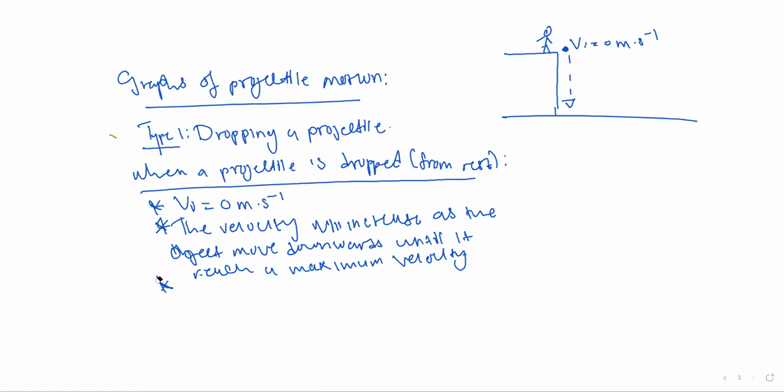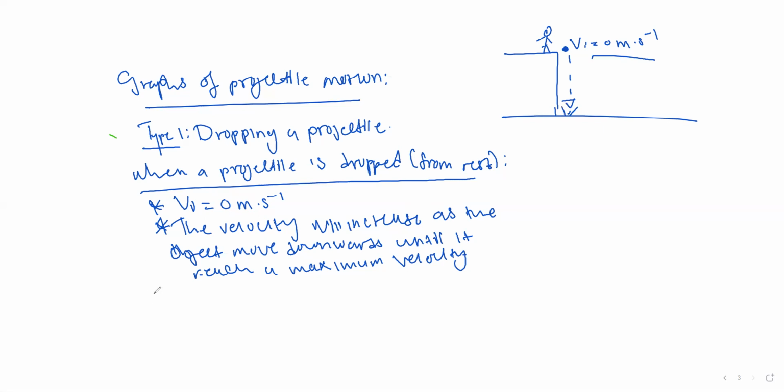Basically, if an object is at zero velocity, that means the object will increase in velocity. When it hits the ground, it will hit the ground at a maximum velocity, because velocity increases as the object goes down. And the thing that causes the object to increase in velocity as it goes down is gravitational force.